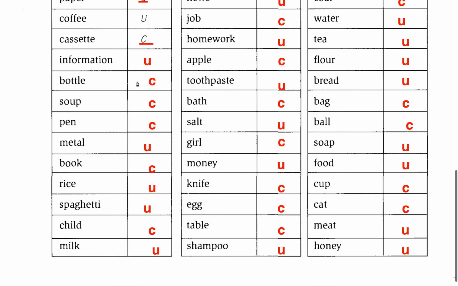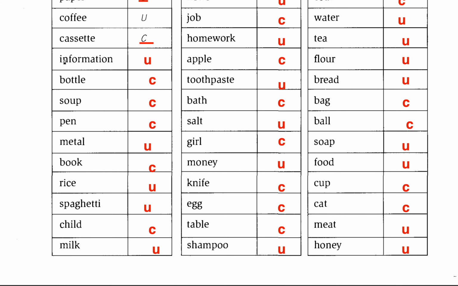Cassette, countable noun. Information, uncountable noun. Butter, countable noun. Soup, countable noun. Pen, countable noun. Metal, uncountable noun. Book, countable noun. Rice, countable noun. Spaghetti, uncountable noun. Child, countable noun. Milk, uncountable noun.